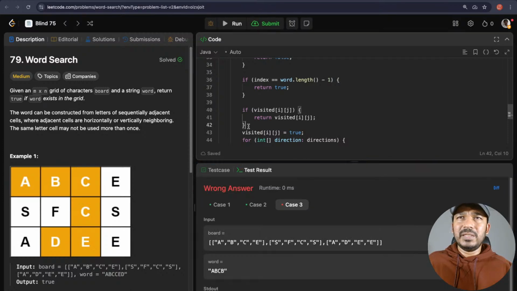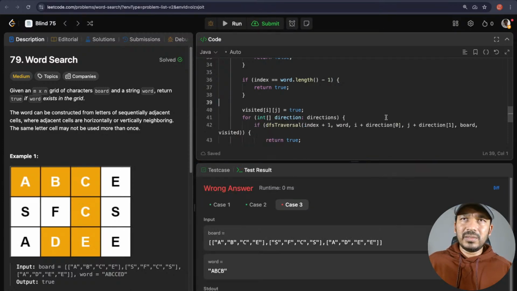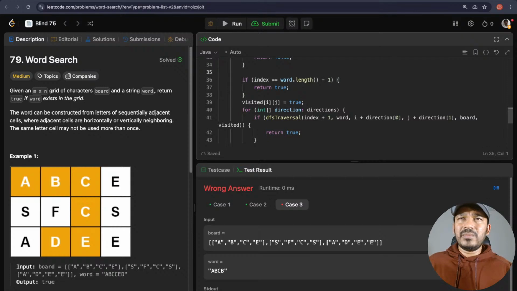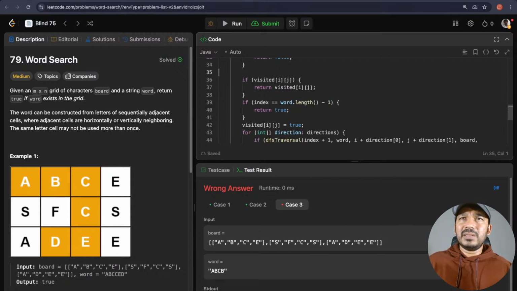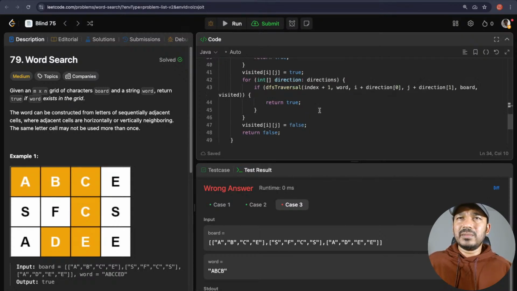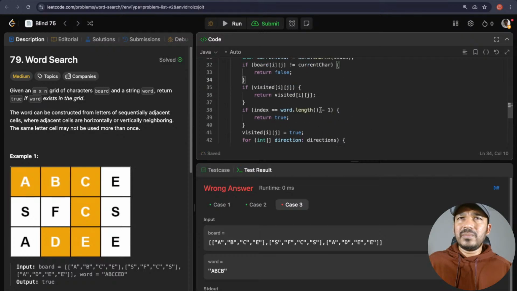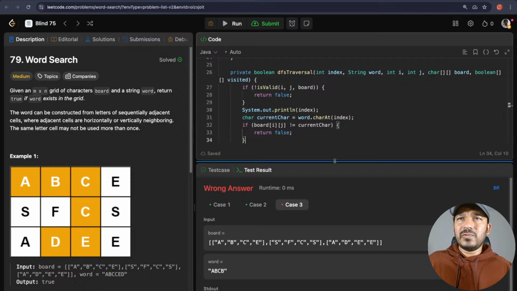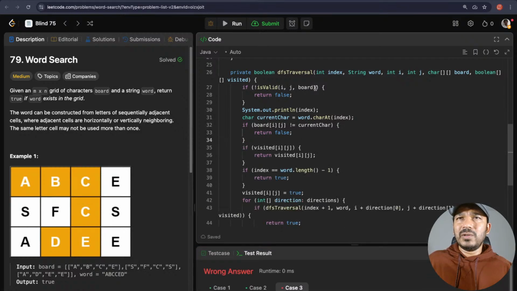Here another thing is we need to check the visited before this one. If it's already visited, we should mark it as false. If not valid, then return false, and if visited of i and j, then also return it as false.